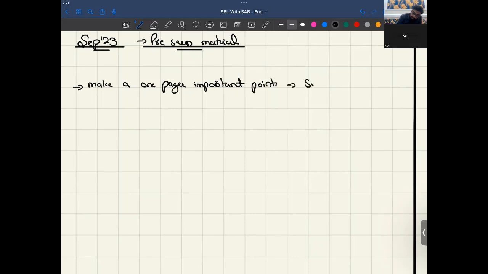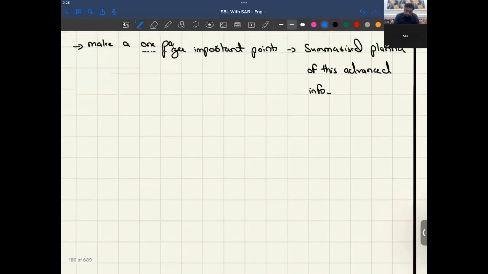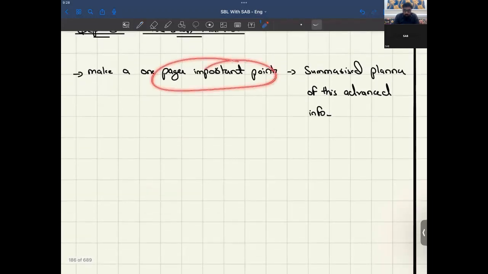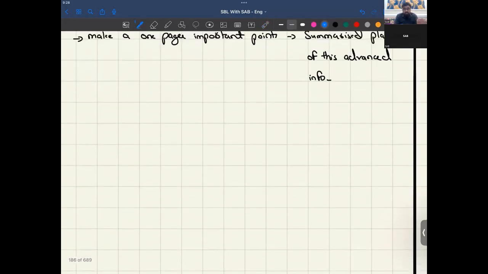So read each and every para, and I'll ask you to make a 1-pager of important points, or I will say a summarized planner of this advanced info, right? Although I would be making it, if you guys are making it, then it's really perfect. If you're making a 1-pager of important points, then you will know where the data is present, so you can connect it in your exam, right?